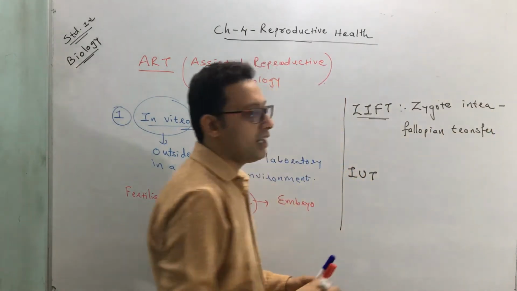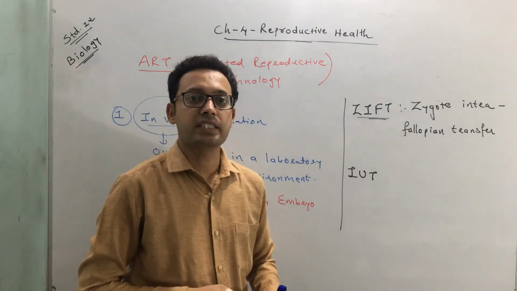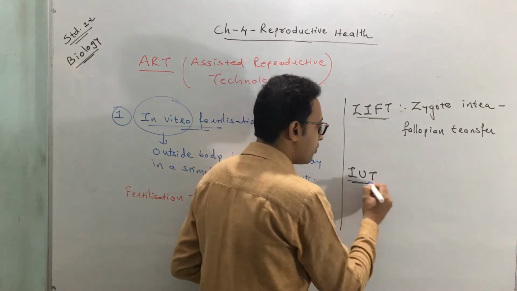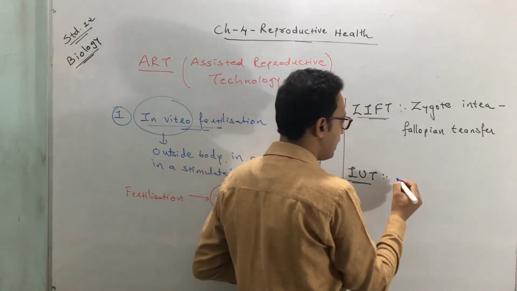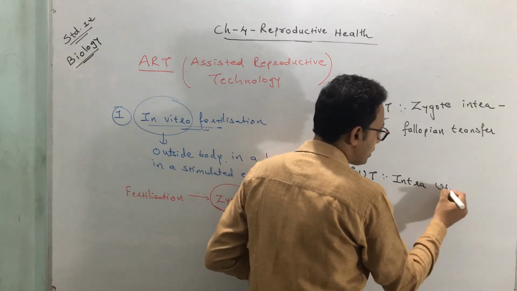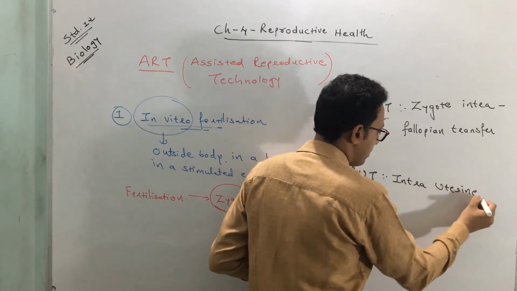Zygote intrafallopian transfer, this is called ZIFT. Okay, and the second method which is adopted for transfer of embryo is called IUT, means intrauterine transfer.